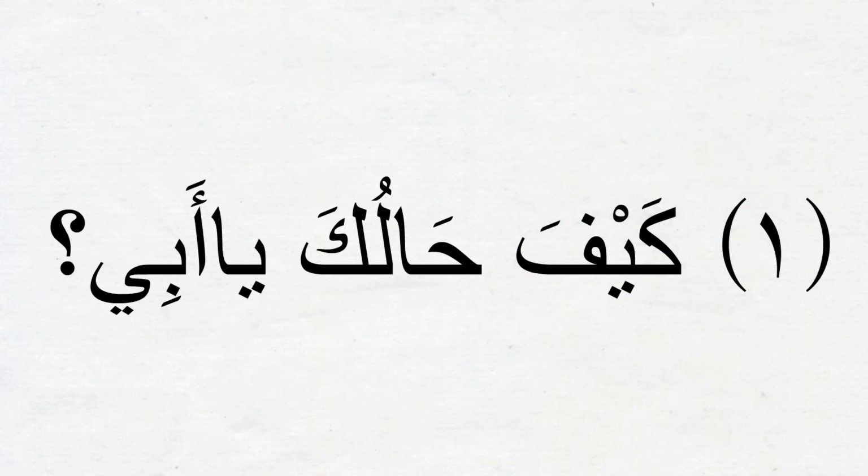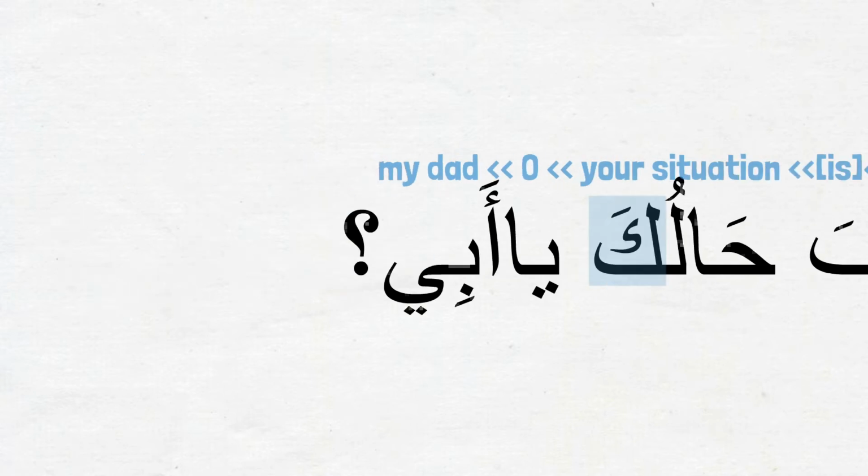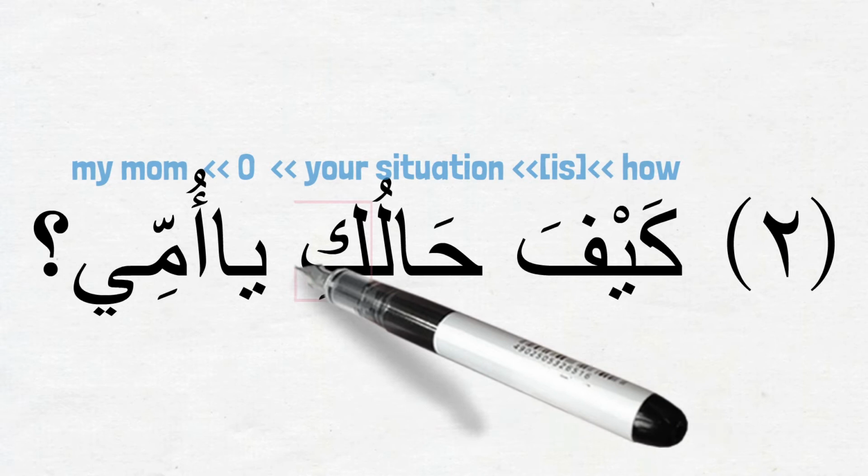The first sentence is كيف حالك يا أبي? How are you, O my father? Notice here, because the question is directed to al-abu, the father, we are using the ضمير ka in حالك. What if we want to ask the same question to our mother? How do we ask, how are you, O mother? The answer is actually given in sentence 2, which is كيف حالك يا أمي? So with al-ummu, we should use the new ضمير متصل ki as in حالك.